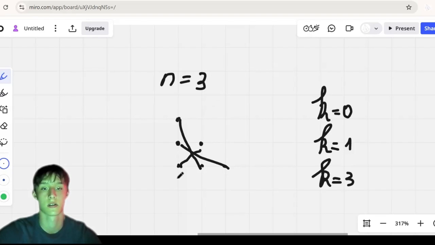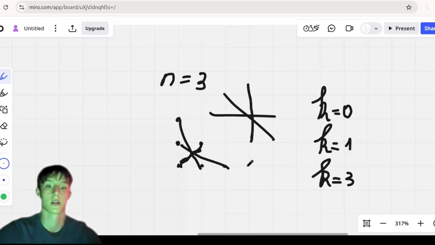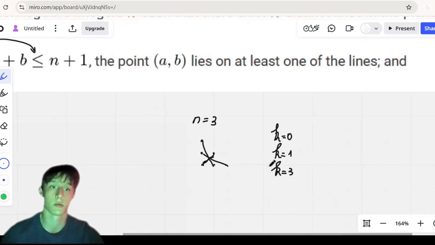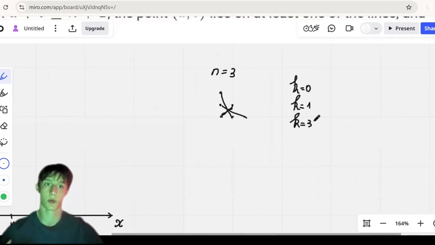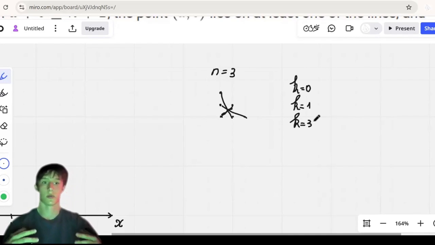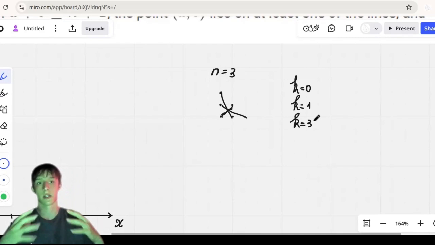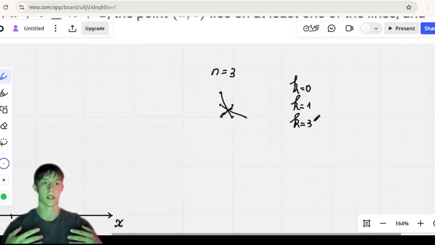So these are not sunny lines. The sunny lines are the ones that are parallel to this, or this. Okay, so we determined our answer for n equals 3. And in most of the cases, you want to build up. So what you then want to do is look at the case n equals 4, n equals 5, n equals 6, and try to build a hypothesis, a prediction for what the answer is.